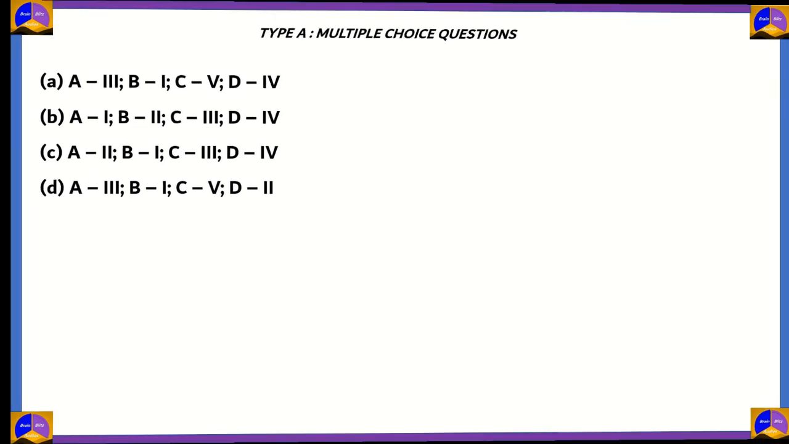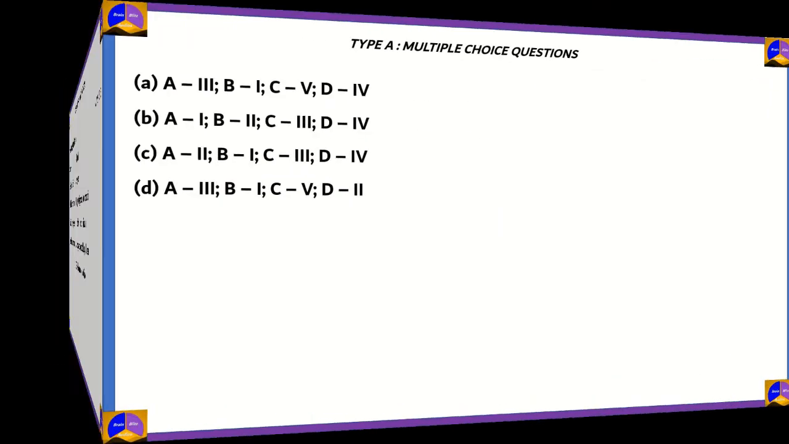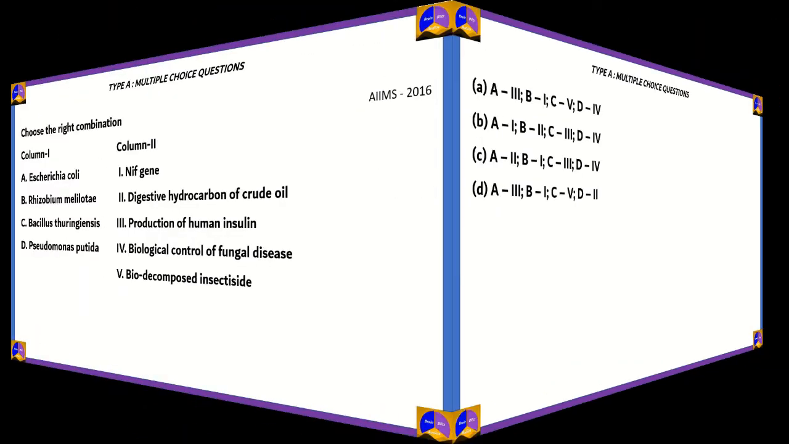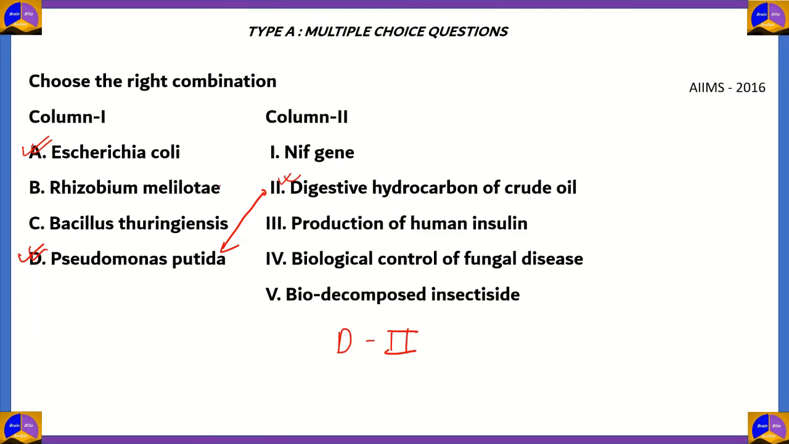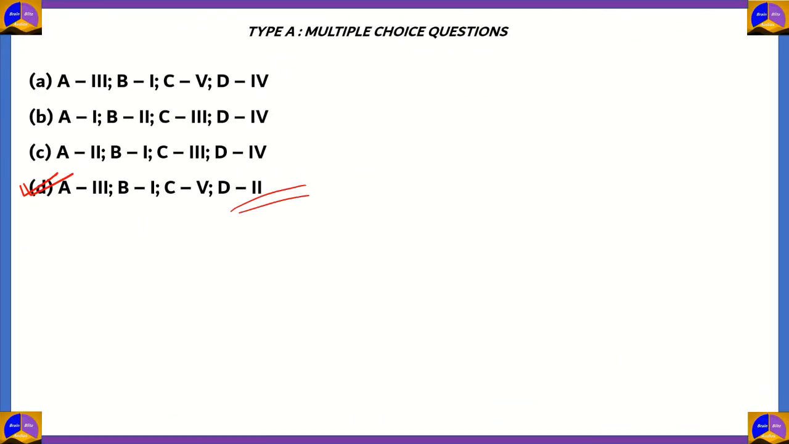Let's check it. So in the question it says A3, Escherichia coli, production of human insulin, that is correct. Rhizobium meliloti, which is used for NIF gene, that is also correct. And then Bacillus thuringiensis, it's a biodecomposed insecticide, which is once again true. So option C5 is correct. So A3, B1, C5, and D2 is the correct option.